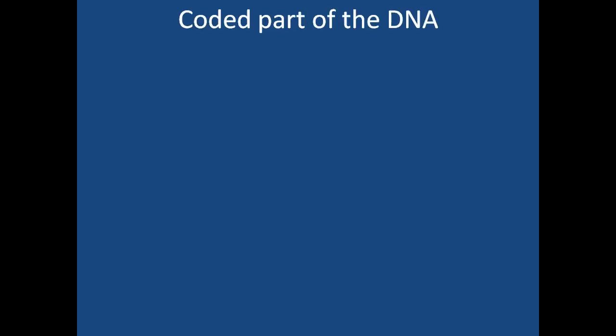You will be surprised to see how much percentage of the entire DNA actually codes for protein. Any guess? Let us say out of 100, what should be the percentage that is coding into protein? 50, 60, 70, any guesses?